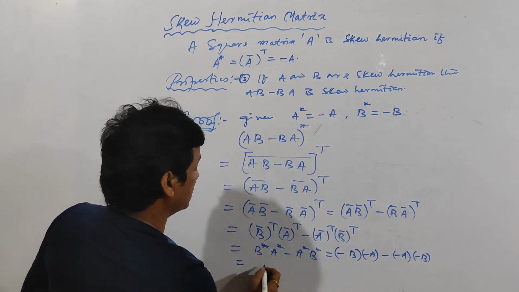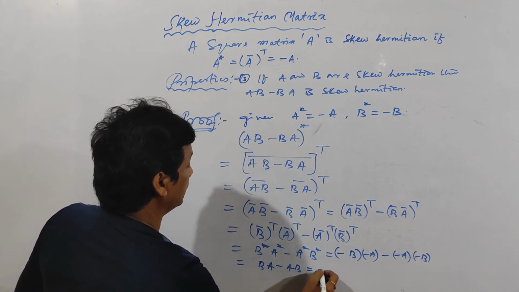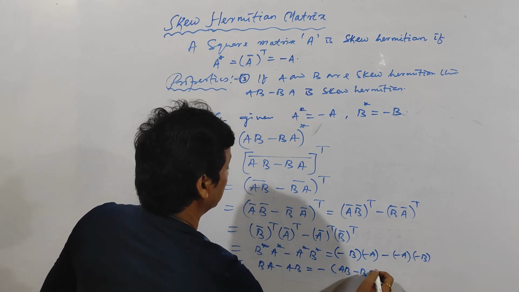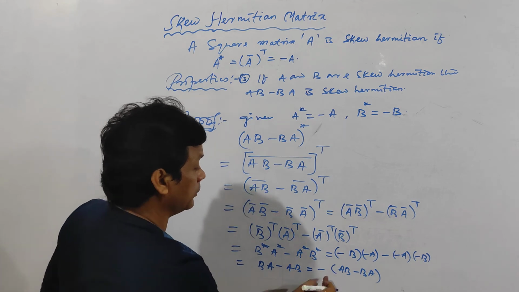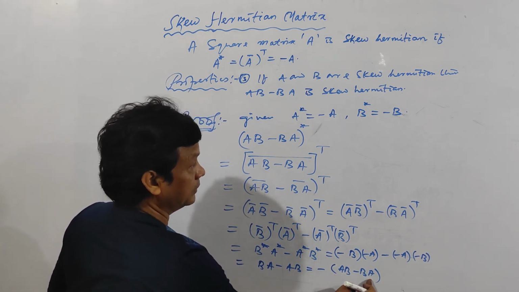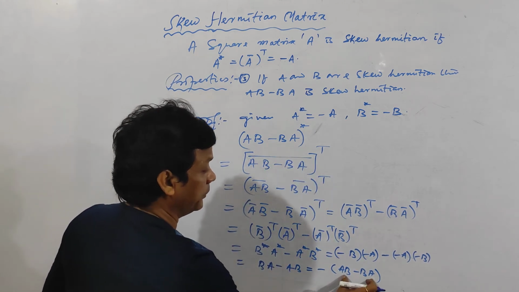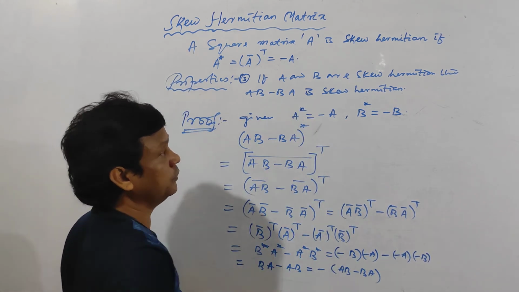So minus 1 is plus, it will be BA minus AB. And take the minus common, it will be AB minus BA. That means here it is AB minus BA, and here it is minus of (AB minus BA). That means the transpose conjugate of AB minus BA is minus of (AB minus BA). That means minus of the given matrix. So AB minus BA is skew Hermitian.